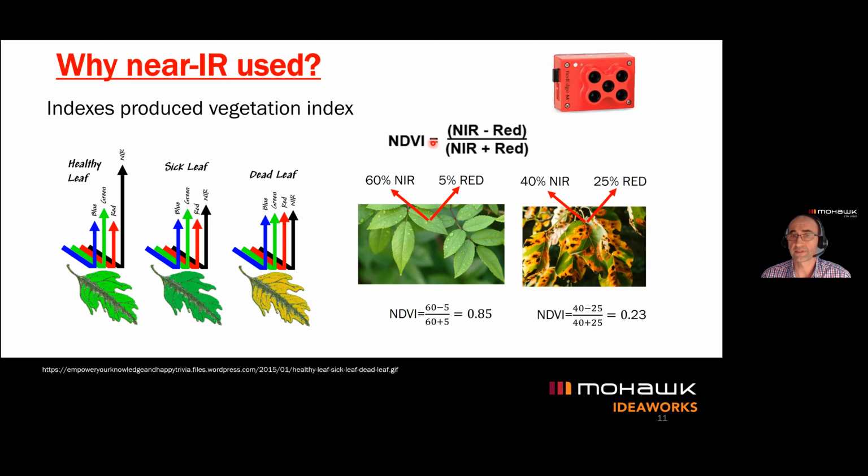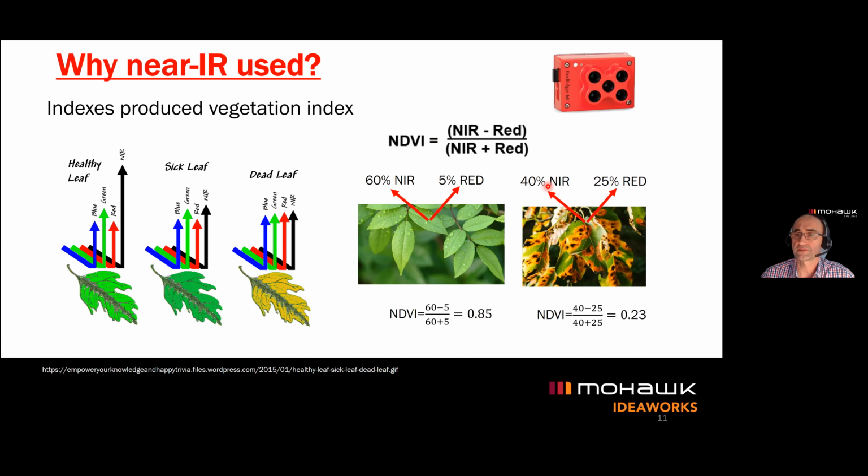So here we can see an example of 60% near infrared and 5% red reflectance. When we use the mathematics here, our NDVI index would be 0.85. Healthy plant, high vegetation index. When we have some issues with the plant, let's say our near infrared response would be 40% and red 25%.